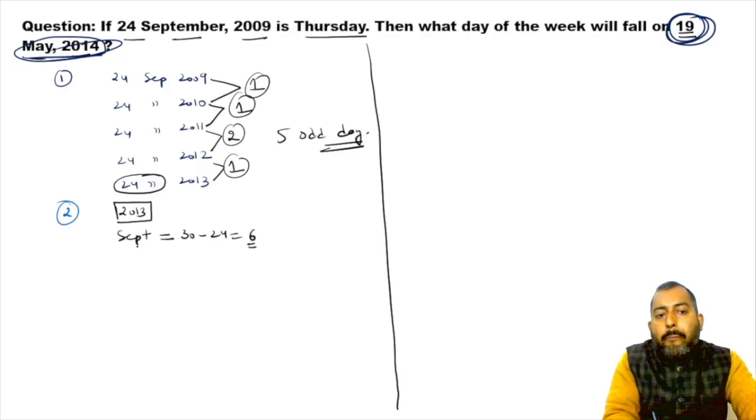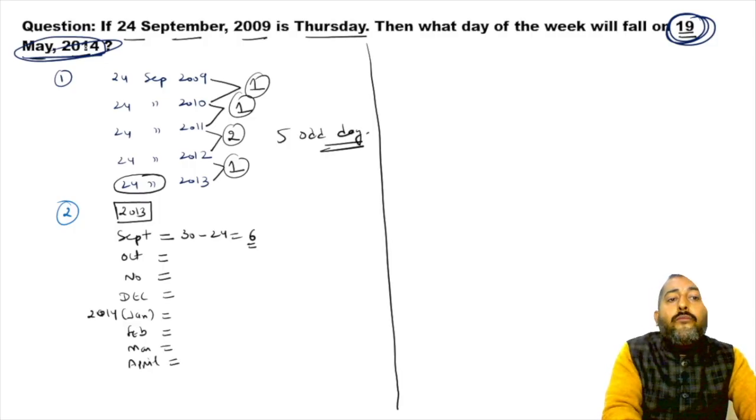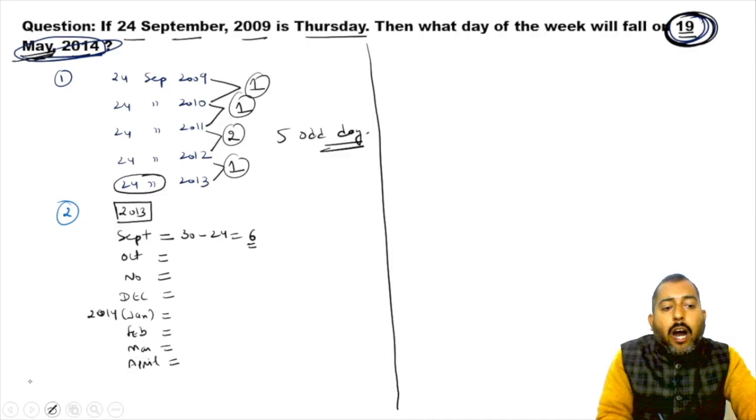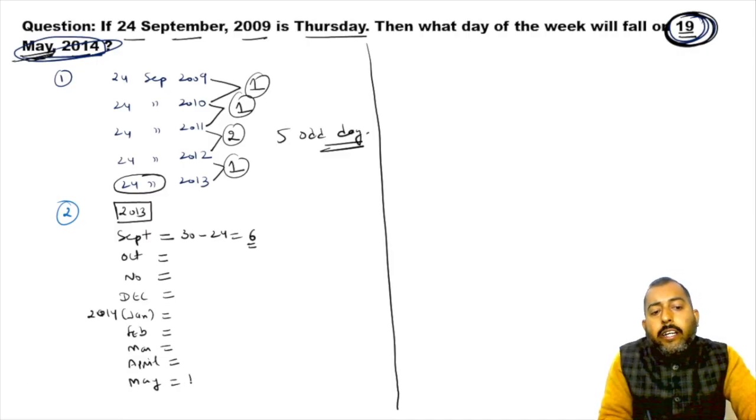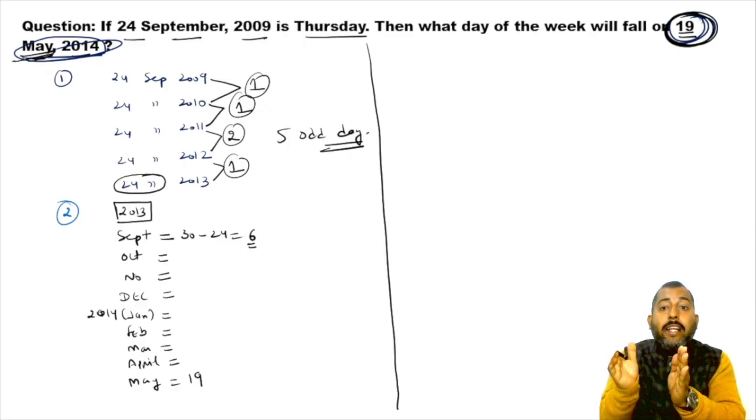Now after September, October will be there. Then November will be there. December 2013 will be there, and after December 2013 we will be in January month of 2014. So January 2014, Feb 2014, March 2014, April 2014, and then finally we will reach 19th May of 2014. And now after April we will reach 19th May. So in the month of May we want to go till 19th day, so that is by May 19.